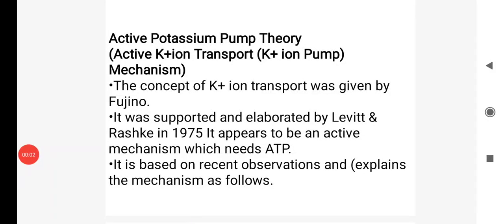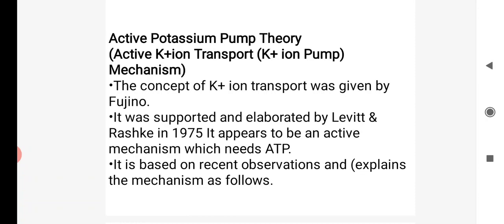Welcome back, students. We are studying the mechanism of opening and closing of stomata and some hypotheses. In the previous lecture, we saw Stewart's hypothesis, that is the conversion of sugar into starch, or glucose into starch, as the basis of opening and closing of stomata. In this lecture, we are going to see a new hypothesis, known as the active potassium pump theory, the active K plus ion transport mechanism, which also depends upon the opening and closing of stomata.